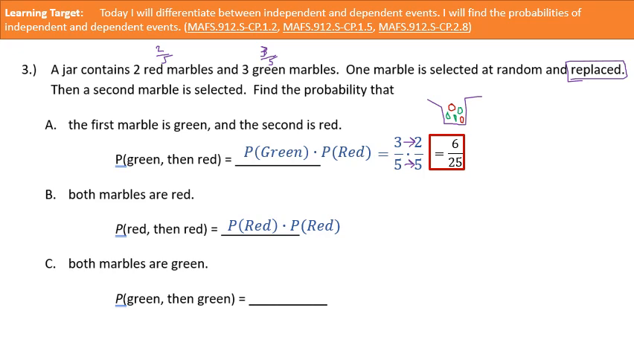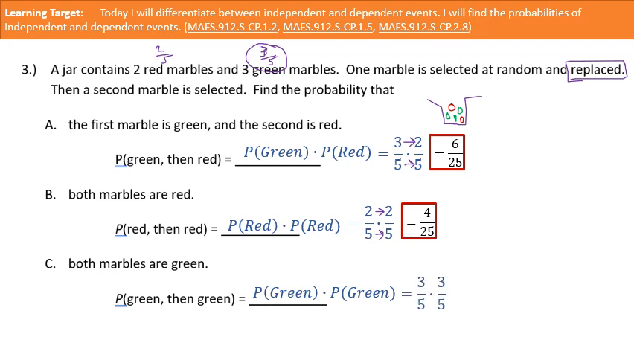All right, so I want a red and then a red. This is going to be 2/5 times 2/5, and then I can multiply straight across. Which is 4/25. All right, look at C, the probability that both are green. Well, the probability of a green marble is 3 out of 5. So I want the probability of green times green. That's going to be 3/5 times 3/5, which is going to be 9 over 25. So far, so good? Okay, here we go.